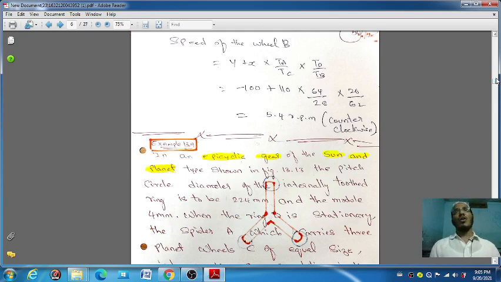This is your counterclockwise. Counterclockwise is nothing but, after the completion of anti-clockwise, the clockwise, then again the counterclockwise. It means anti-clockwise only.